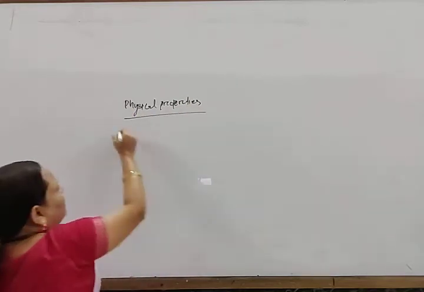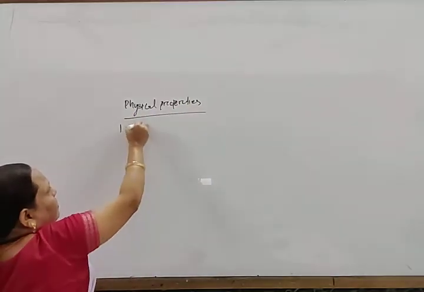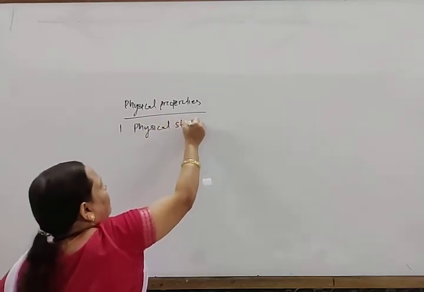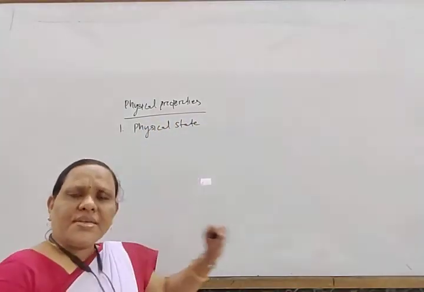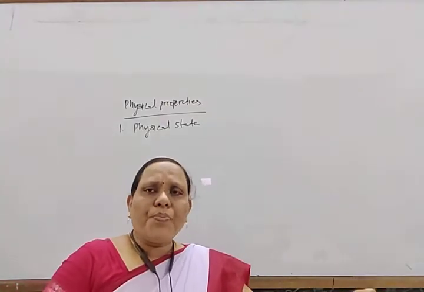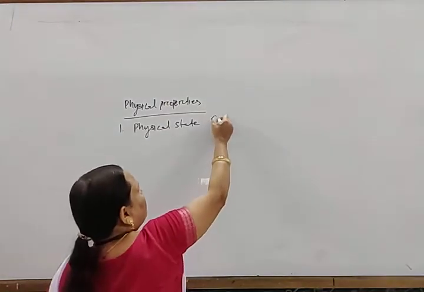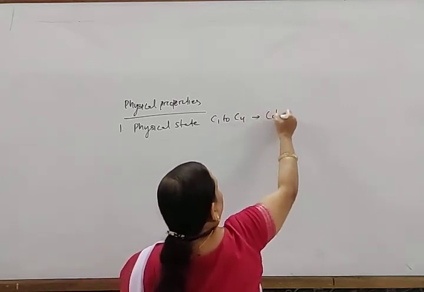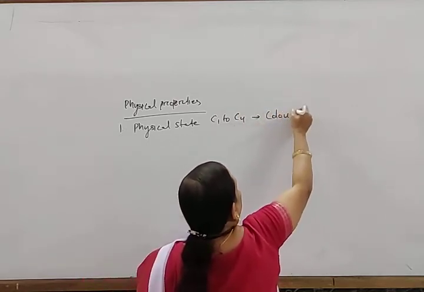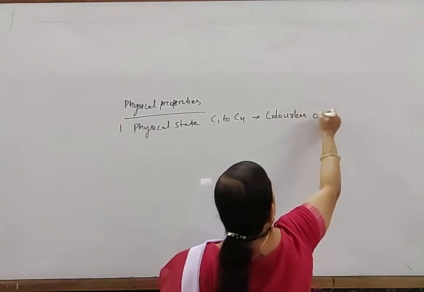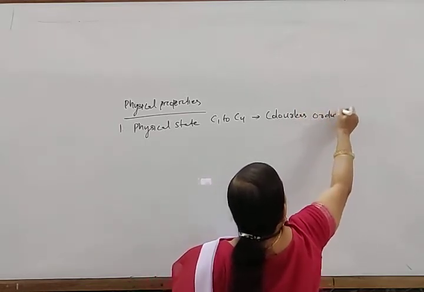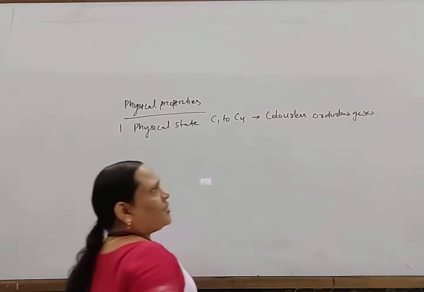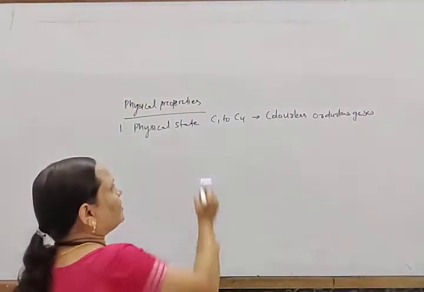Physical properties. First consider the physical state. The first four members, methane, ethane, propane and butane, from C1 to C4, are colorless and odorless gases.